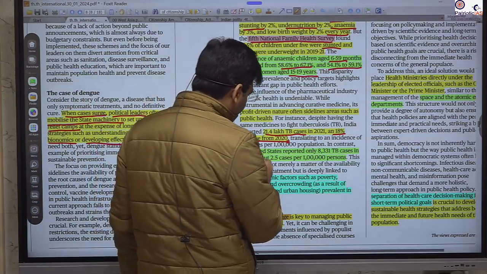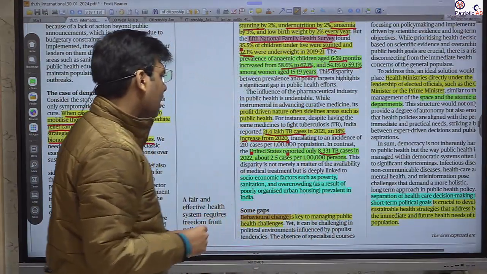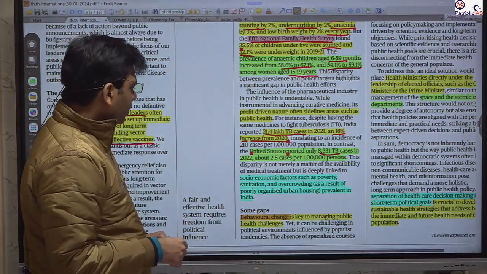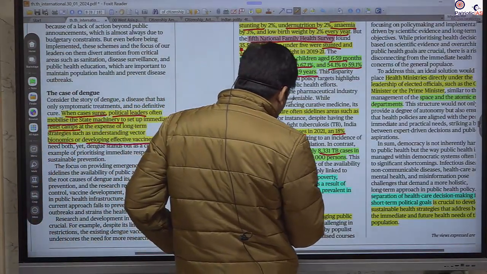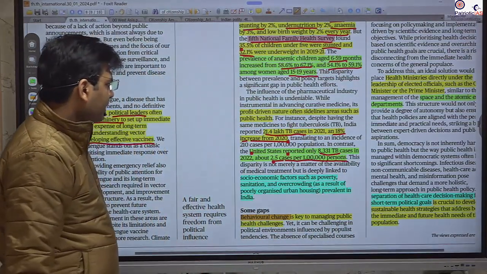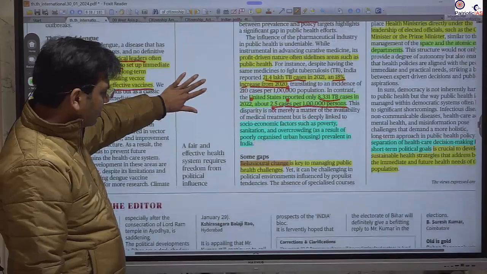The reported cases were 8,033 in 2022, about 2.5 cases per 1 lakh persons. So there has been a decrease there, but in India it has increased.